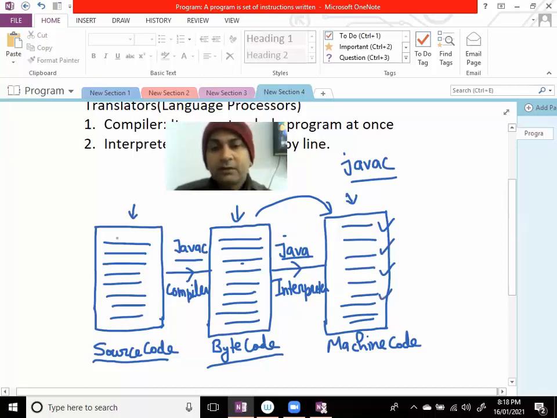Again, I'm repeating. The program which we type is called source code. With the help of javac, which is the compiler, it converts source code into bytecode. Simple. And after converting into bytecode, we use the java command, which is actually the Java interpreter. With the help of java, we convert this bytecode into machine code. So finally, the machine will understand your instructions, and your program will execute. Your program will run. So in this way, Java uses both.